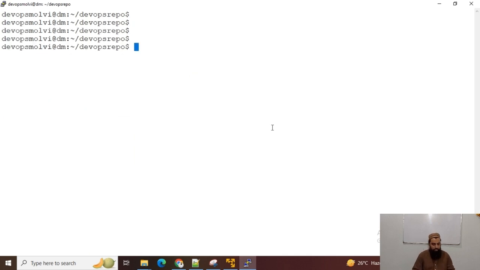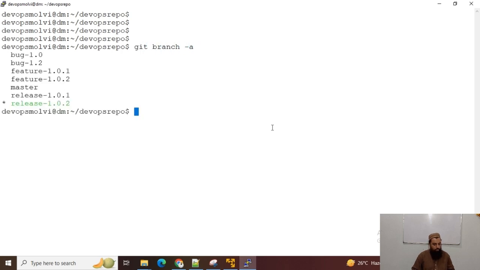So now I have another branch, git branch -a. I have this branch, and now I want to merge another feature from this branch into release branch. Then I can use git checkout and feature branch.